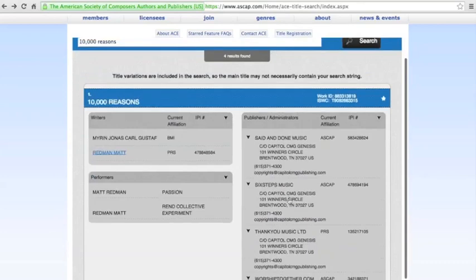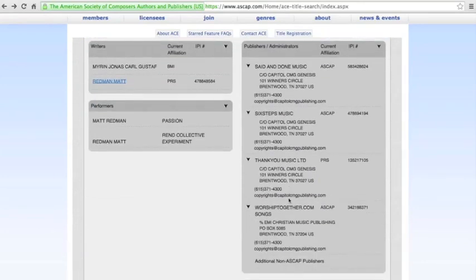And the reason why I wanted to show you that is because when you see that long list of publishers/administrators, you're thinking, oh, I might have to contact 4 or 5 different organizations. But a lot of times in music, especially if you're working with Capitol Music, a song in one of their catalogs, they will administrate the entire song even if there are multiple publishers involved. So you can usually find that information out simply by clicking on the drop down here and looking for the information, and there you go.